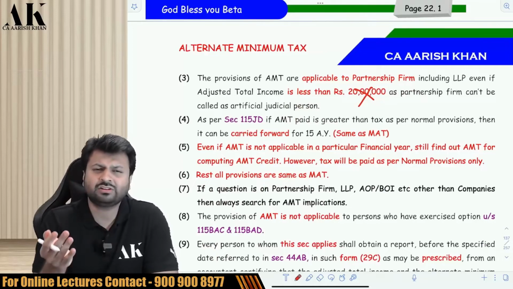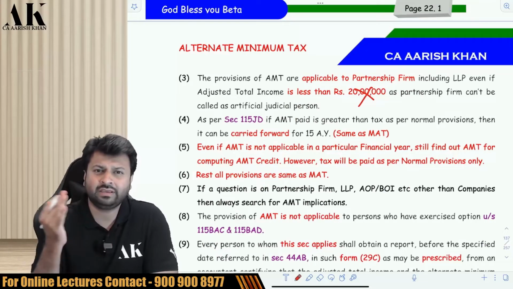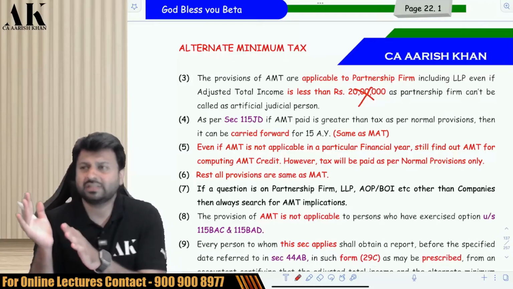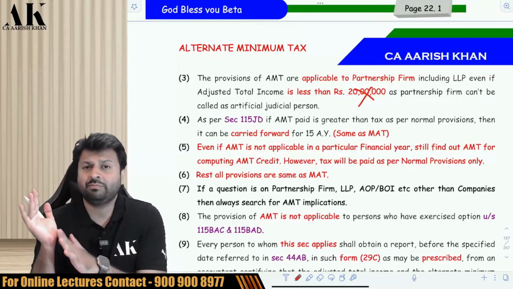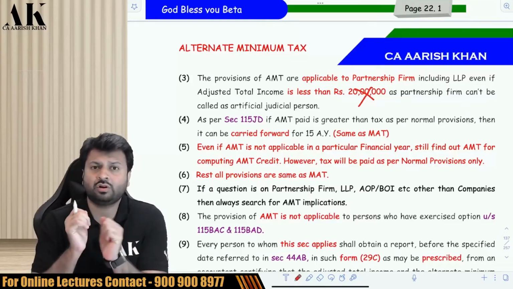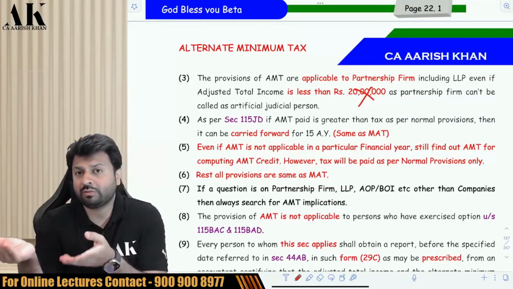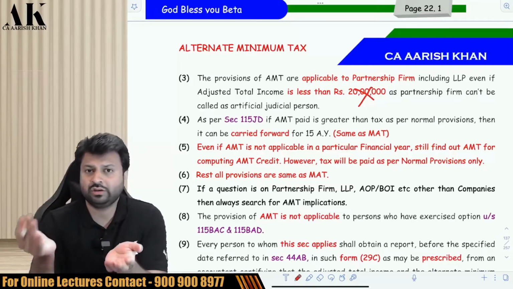Okay. Now, here also you have to follow the AMT credit concept the way we follow the concept of MAT credit. How, sir? In the same way, AMT credit is available when your AMT liability is more than your normal liability. You can use that credit when your normal tax liability is more than your AMT.